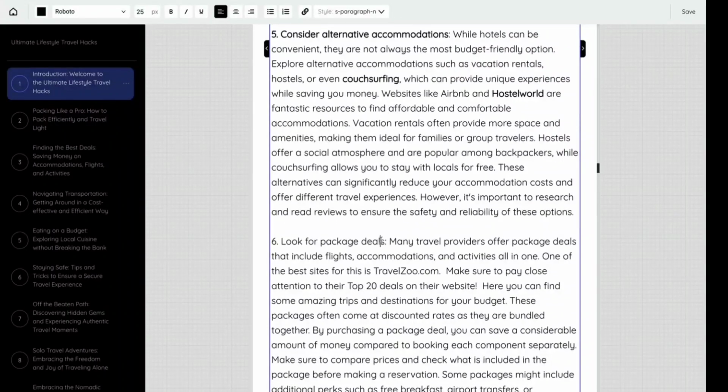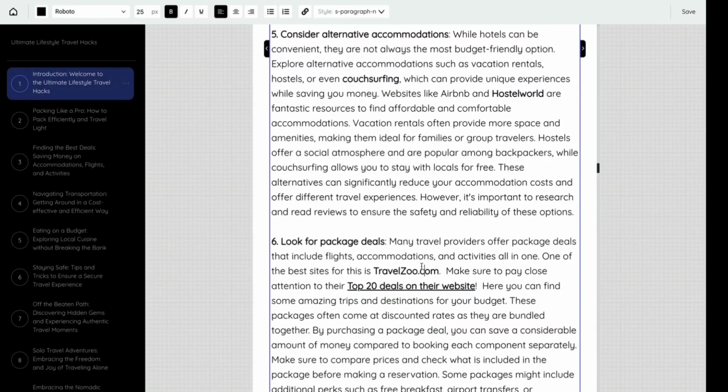So, looking for package deals. Here we go. Maybe we're going to find it in here. Many travel providers offer package deals that include flights, accommodations, and activities all in one. One of the best sites for this is, boom, there we go, travelzoo.com. Make sure to pay close attention to their top 20 deals on their website. All right, boom. That's what I'm talking about, right?